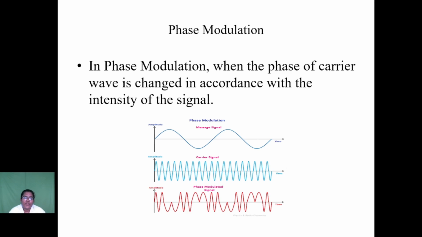Next we see about phase modulation. In phase modulation, the phase of the carrier wave is changed in accordance with the intensity of the message signal. The first wave represents the message signal with the low frequency signal. The next wave represents the high frequency carrier signal. According to the amplitude of the message signal, the carrier signal phase is changed. It is represented in the phase modulated signal. So these are some types of modulations used in analog communication systems.